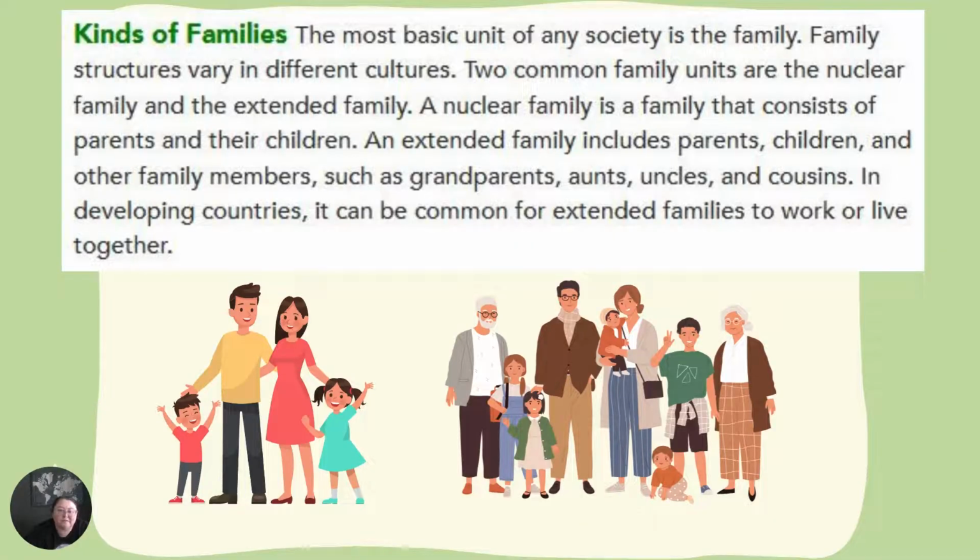Let's look at family. The most basic unit of any society is a family. Family structures vary in different cultures. Two common family units are the nuclear family and the extended family. A nuclear family is a family that consists of parents and their children. An extended family includes parents, children, and other family members such as grandparents, aunts, uncles, and cousins. In developing countries, it can become common for extended families to work or live together.